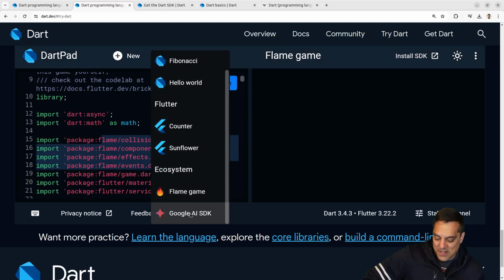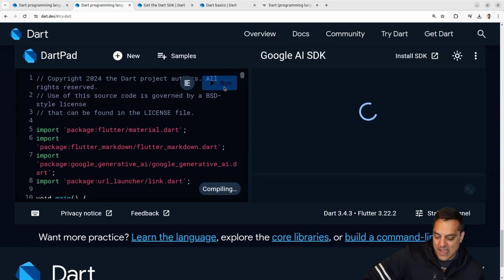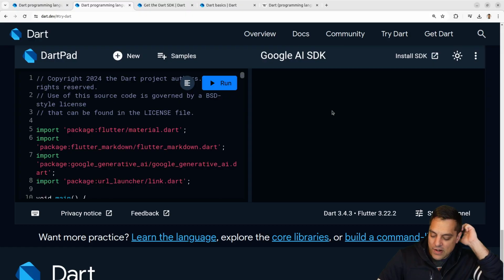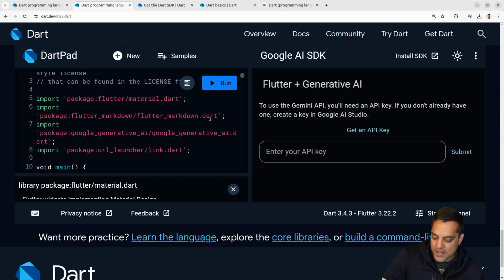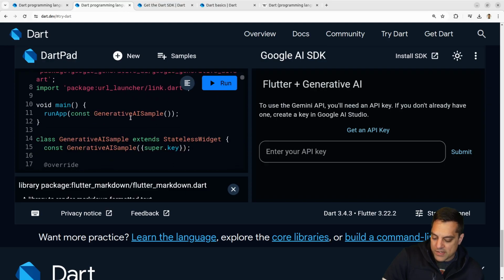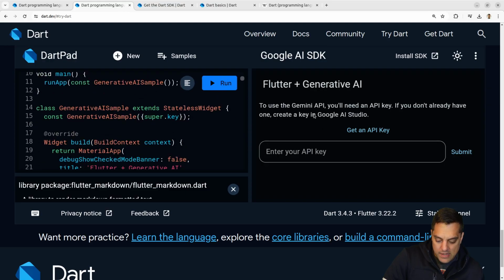All right. Let's check out the samples here. Google AI SDK. Okay, cool. Yeah, AI is all the rage, so we got to see what's going on here. And it looks like just from their imports, okay, you got some packages, Dart-specific ones here. Okay, to use the Gemini. Okay, I don't have this.